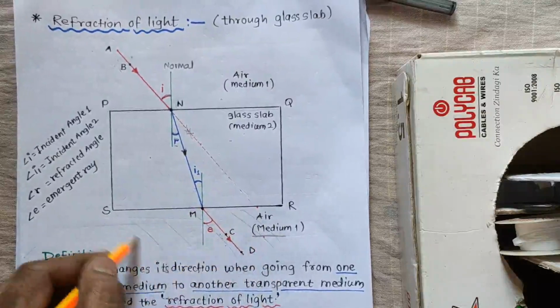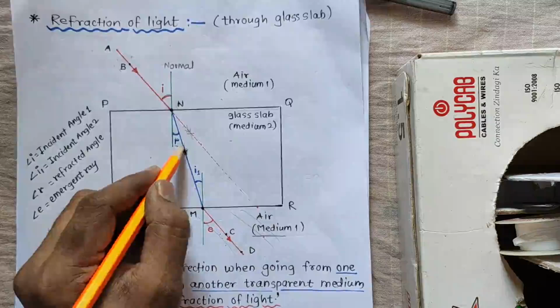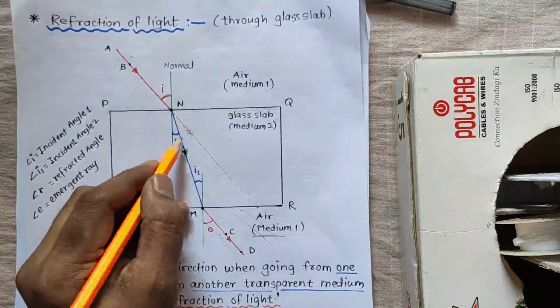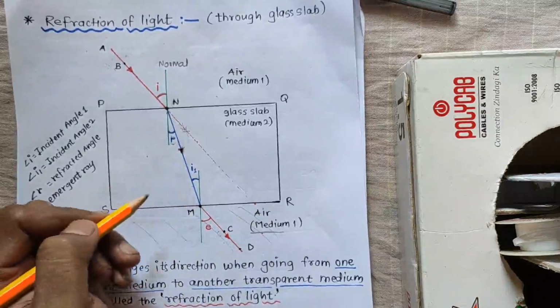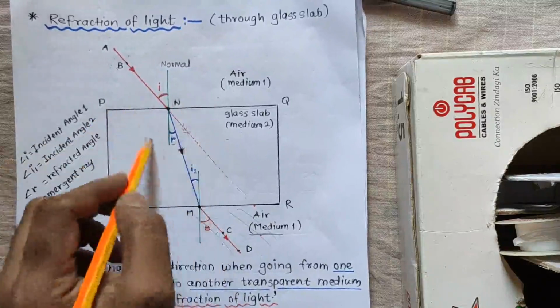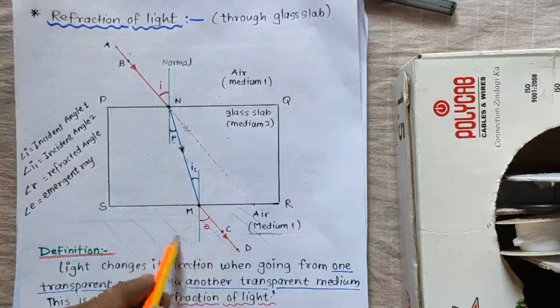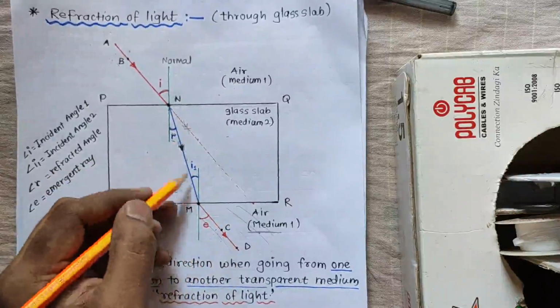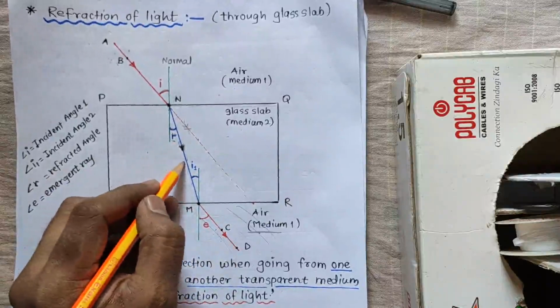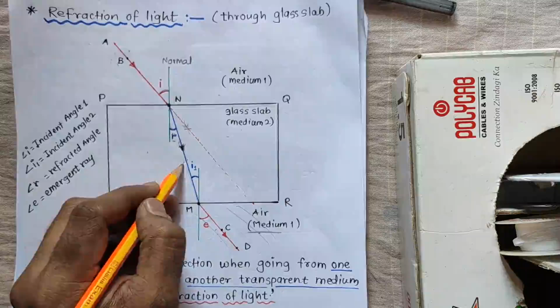Means for this concept, this ray is a refracted ray, but for this concept, this ray is an incident ray, which is a second incident ray. Why second incident ray?